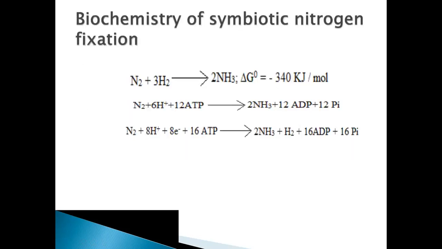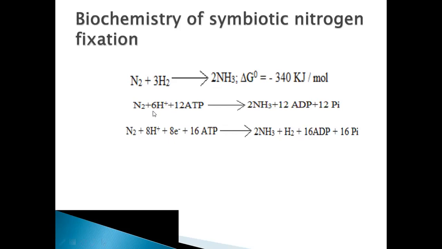Coming to the biochemistry of symbiotic nitrogen fixation. Here, as we are discussing from the beginning, nitrogen fixation means nothing but conversion of nitrogen to ammonia. Okay, it requires energy. Why is energy required? To break the triple bond present between two nitrogens. Okay, this is not an easy process, to break the nitrogen, right?